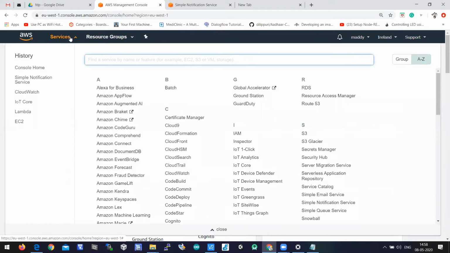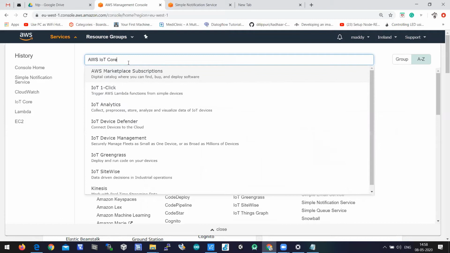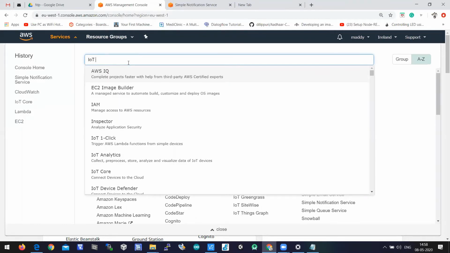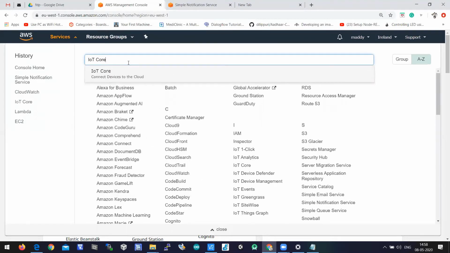You can click on Services and type AWS IoT Core. Search for a service called IoT Core on AWS.